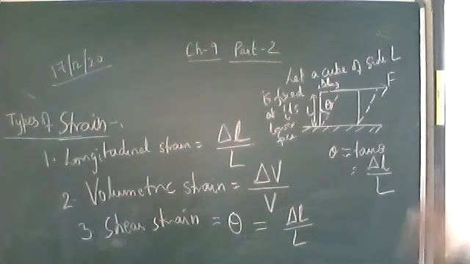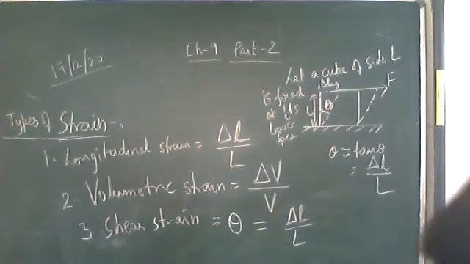Note it down and draw the figure. Shear strain is measured by angle theta. Theta is very small, consider it to be tan theta, and tan theta is perpendicular upon base, that is delta L upon L, the shear strain.